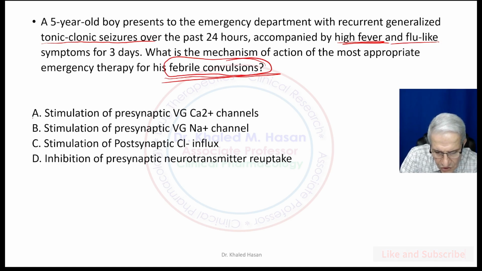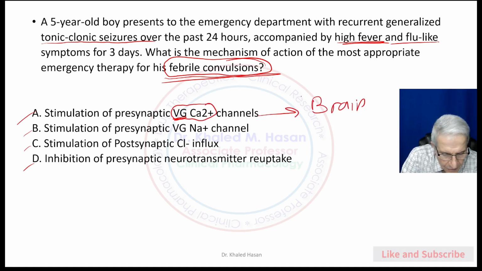Number 1, stimulate presynaptic calcium channel. VG stands for voltage-gated calcium channel. If you stimulate a calcium channel in the presynaptic terminal, this will stimulate the brain and may aggravate the situation and make it worse.